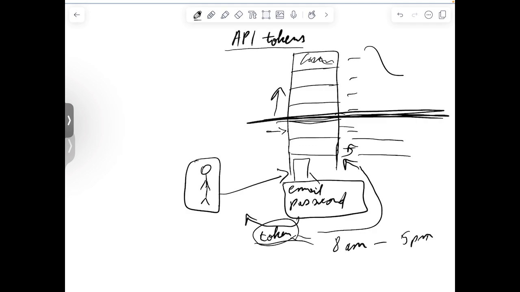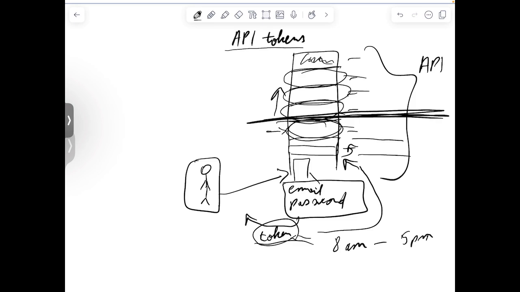So we can think of this building as the API, and these floors as resources or services. Let's say we want to access some data for a user, or pay for a book, or maybe create a new item in our to-do list.